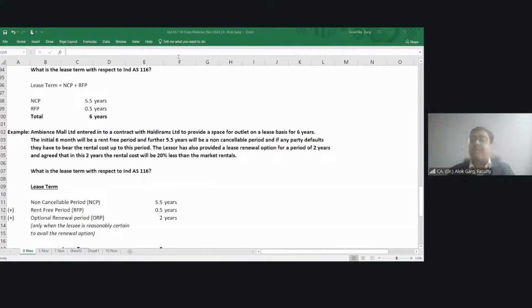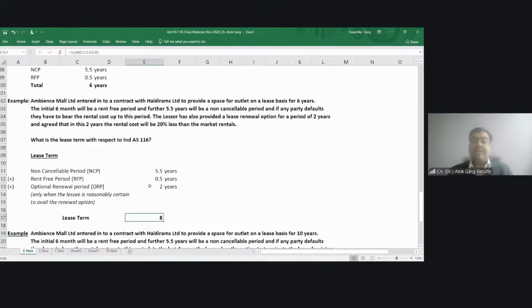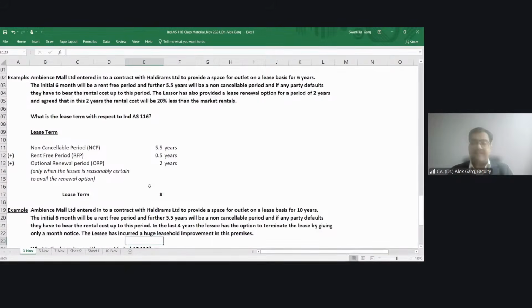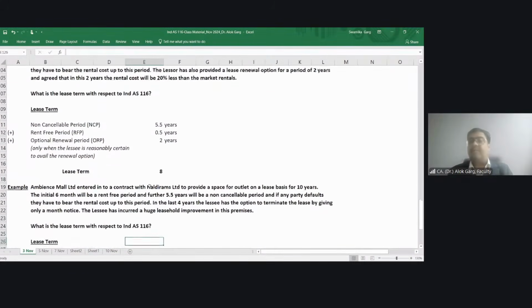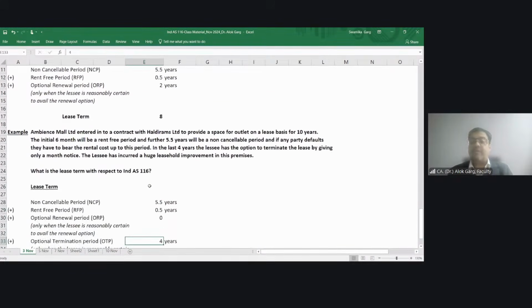Because whatever market rental will be there at that point of time, the lessee has to pay 20% less. Right, Saminathan? It means there is a reasonable certainty that lessee is going to avail the renewal option. So in this case, what is my lease term? Non-cancelable period 5.5 years, rent-free period 0.5 year, optional renewal period 2 years, and total lease term is 8 years. This is what we need to finalize, we need to conclude.